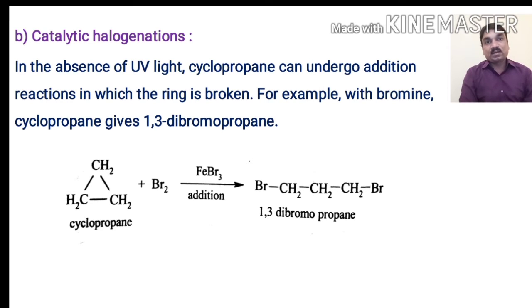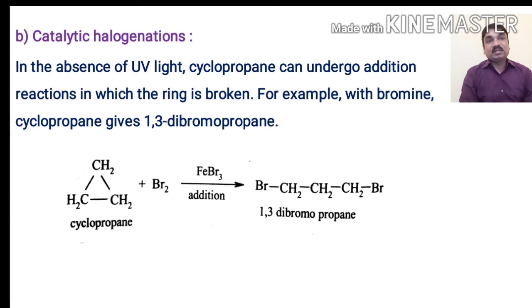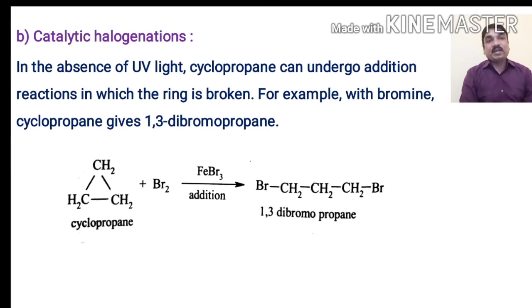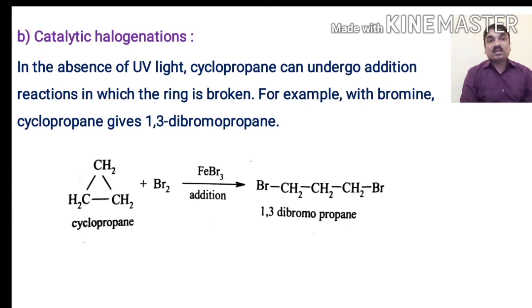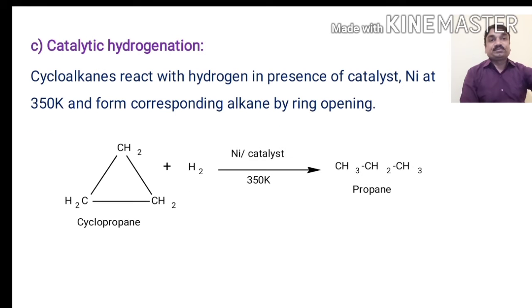We see that cyclopropane is the first member of the cycloalkane series. As cyclopropane is a very strained molecule, it wants to get relief by opening the ring. When cyclopropane reacts with a bromine molecule in presence of a Lewis acid, that is FeBr3, it undergoes an addition type of reaction. The cyclopropane ring opens to give 1,3-dibromopropane.